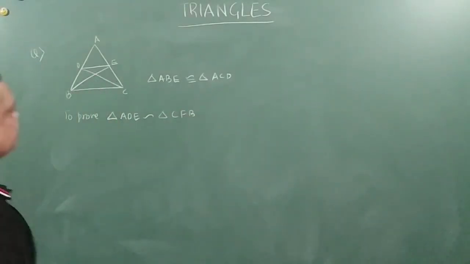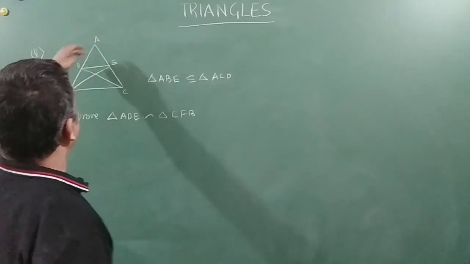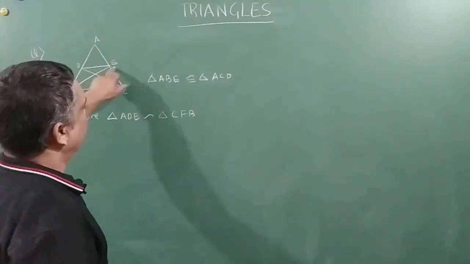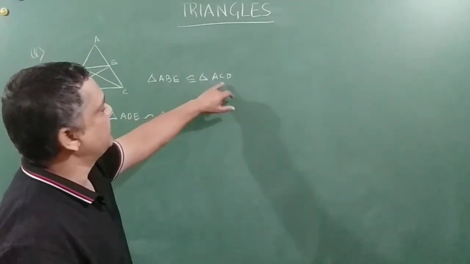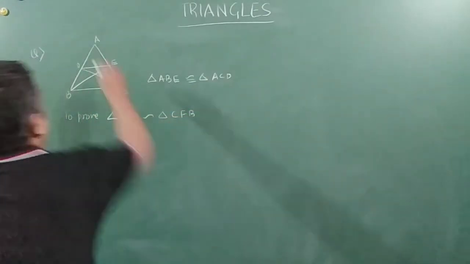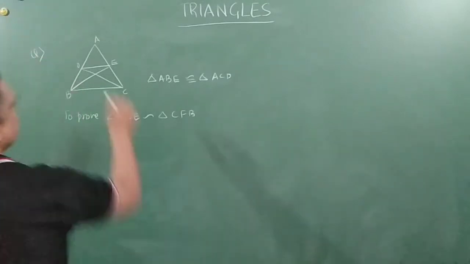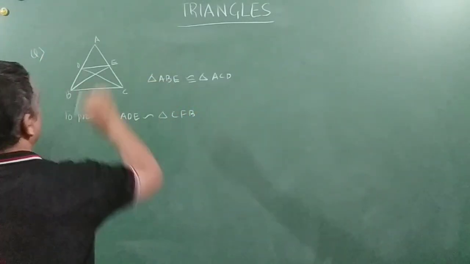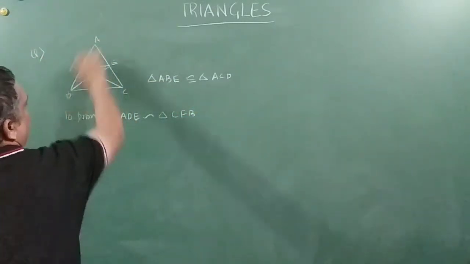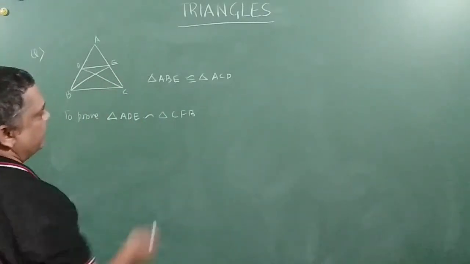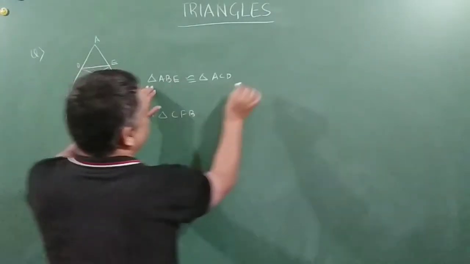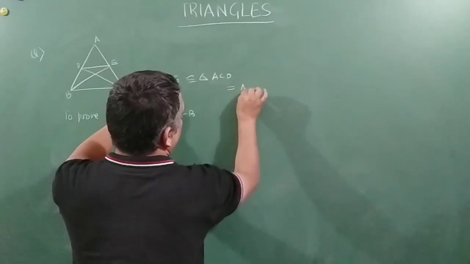Right. So what is given to us, friends? Triangle ABE is congruent to triangle ACD. So friends, what happens is this is congruency. So AB is equal to AC. There are certain results which we can draw.